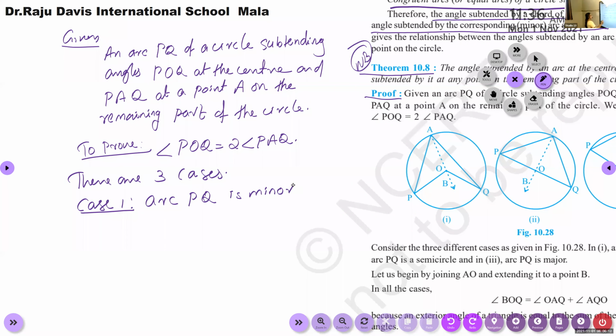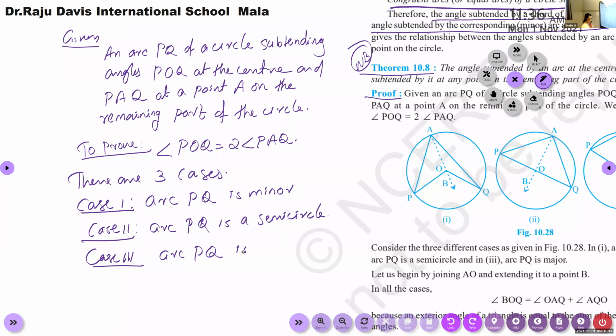Case 2, arc PQ is a semicircle. Case 3, arc PQ is major.